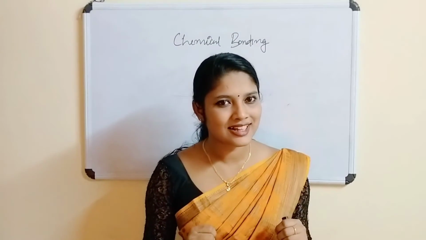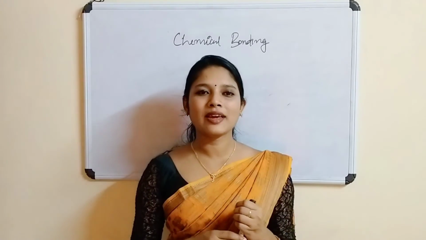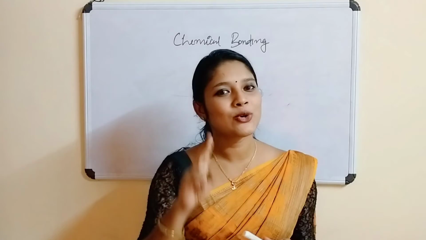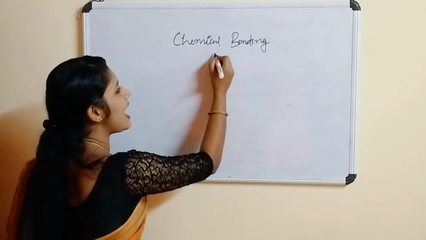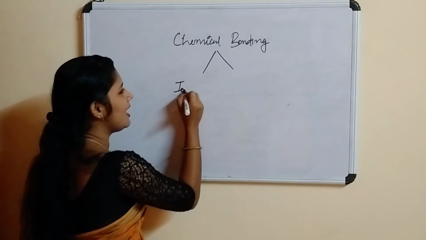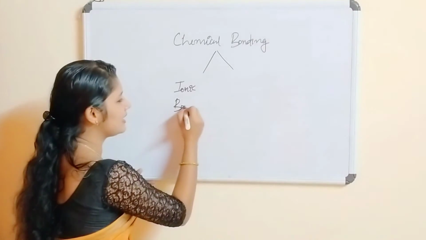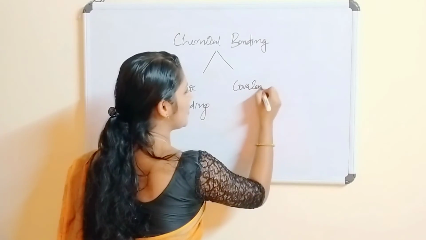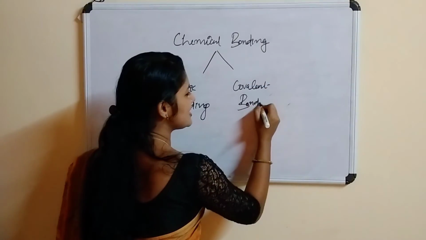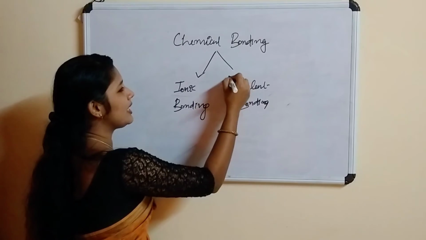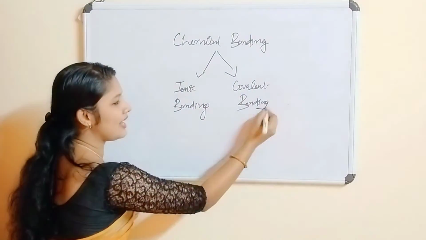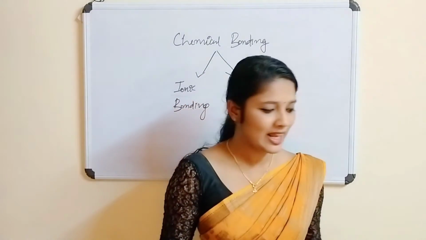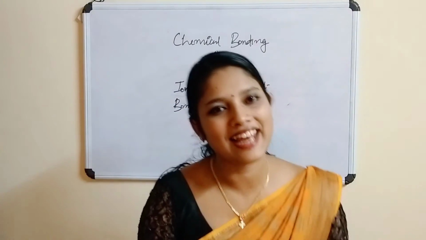Hope you have seen in that video one extra point also. Chemical bonding is of two types. The first one is ionic bonding, and the other one is covalent bonding. So, about this ionic bonding and covalent bonding, we will be discussing in the next class.